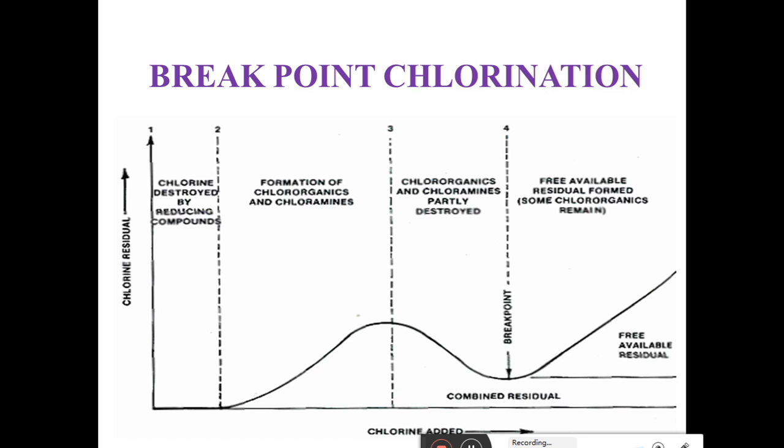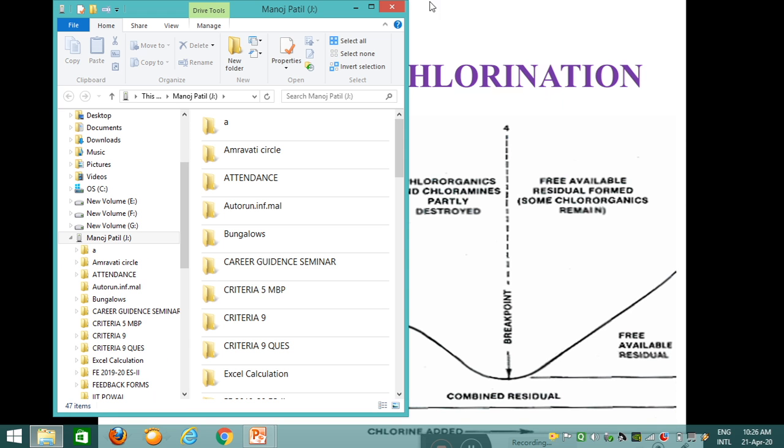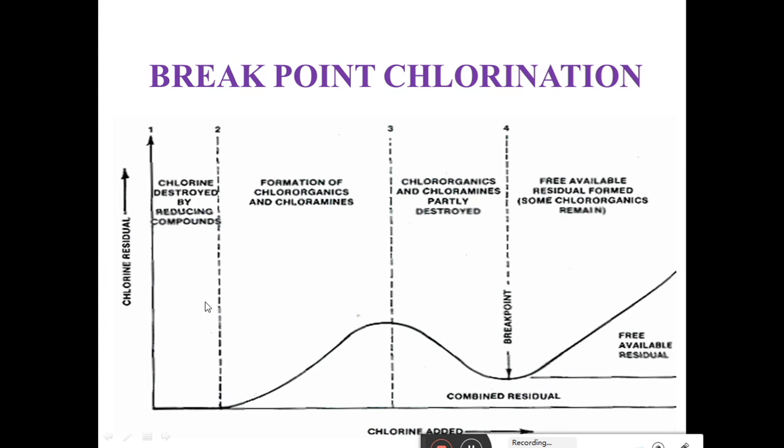Now, this breakpoint chlorination is very important and is always asked in your exam: explain breakpoint chlorination with a neat graph. So you have to draw this graph. Plot the chlorine residual on one axis and the chlorine dose applied, or added, on the other. Here is the chlorine residual, or residual chlorine, and here is the chlorine dose applied.